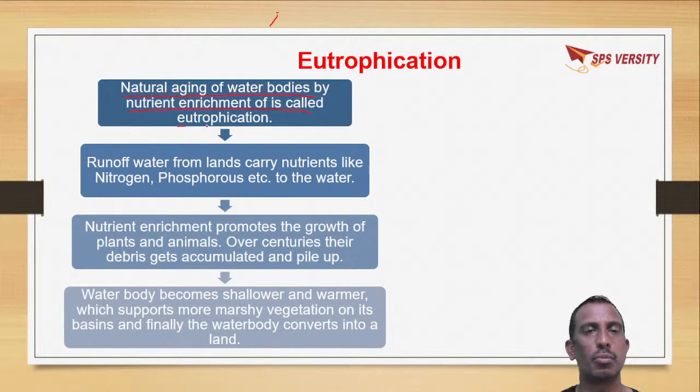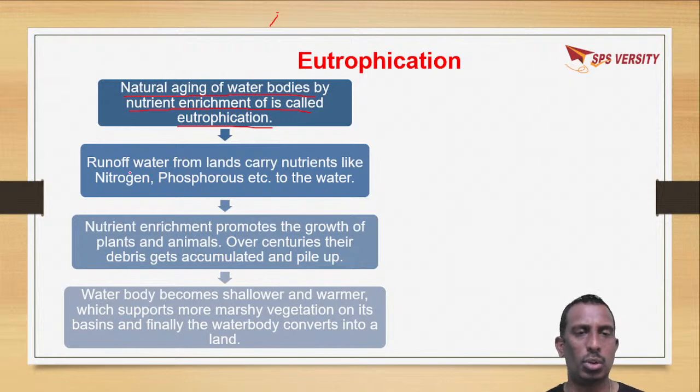Due to water pollution, the nutrients in water bodies will be enriched, so that the aging of lakes takes place. Gradually, as time passes, the water bodies are converted into land.